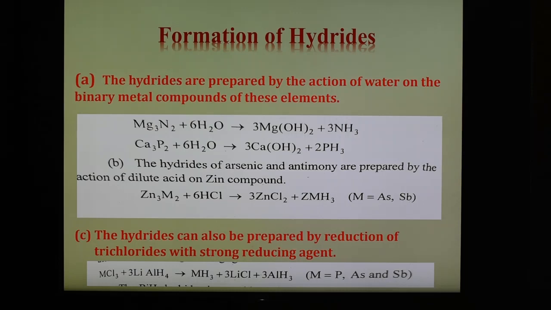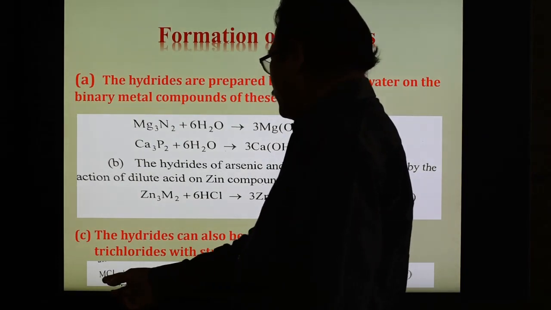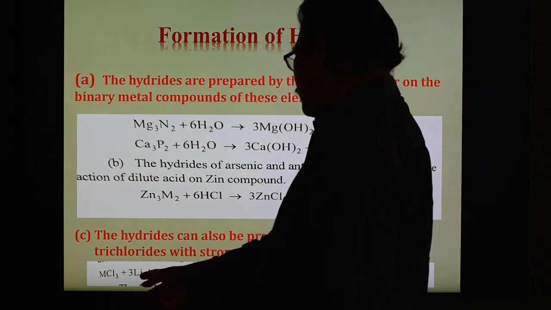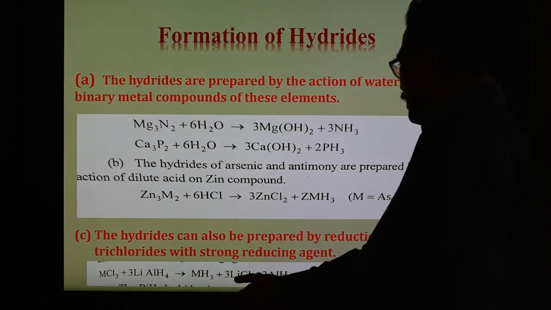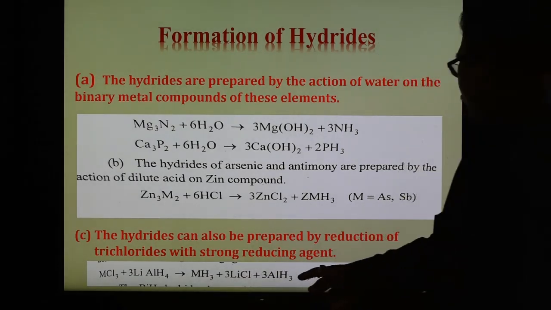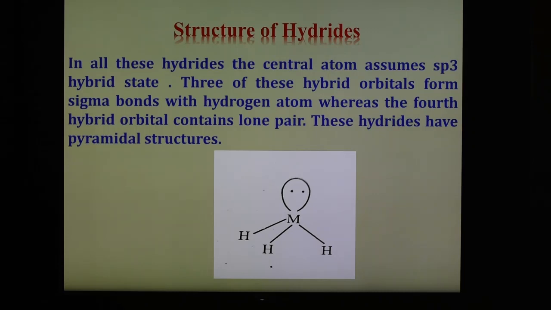Another, third method is also there. The hydrides can also be prepared by the reduction of trichlorides with a strong reducing agent. In this case we take the trichloride of the element, MCl3, plus lithium aluminum hydride, forming the MH3 type hydride, 3 LiCl and aluminum chloride. Here M is phosphorus, arsenic or antimony. So these are the three methods of formation of hydrides.